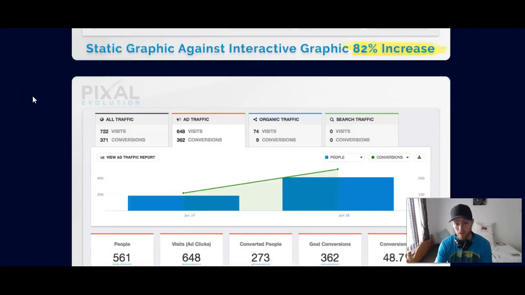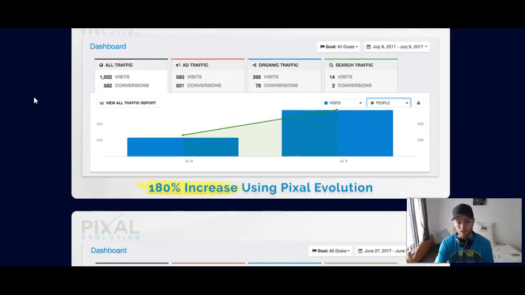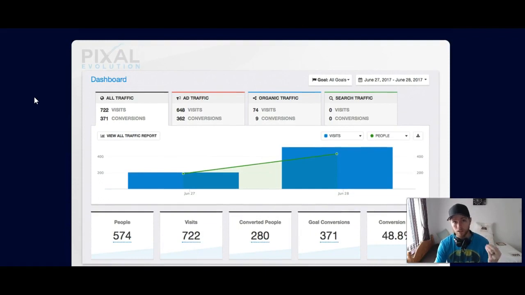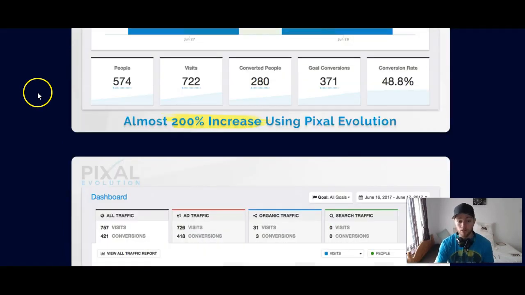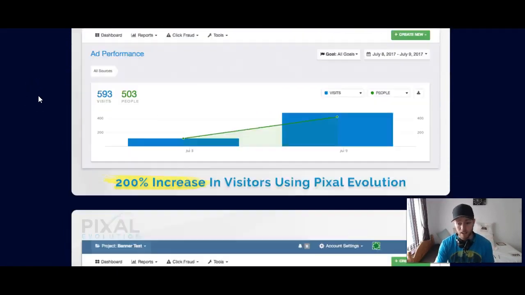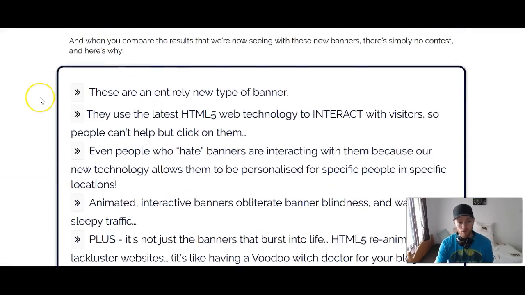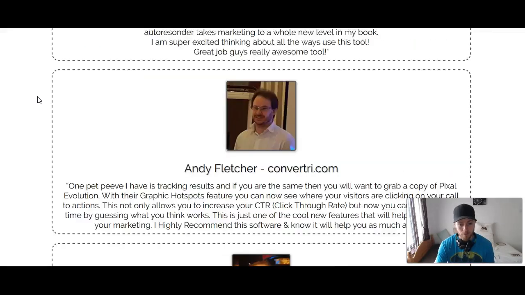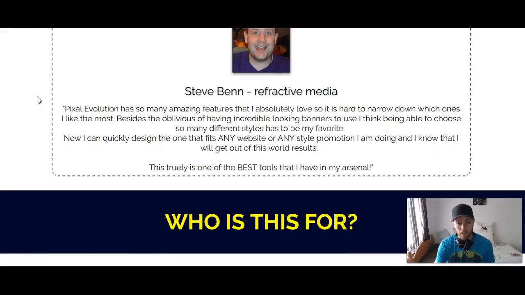And you can see here the results they have gotten with this are pretty crazy. They're seeing an 82% increase, 114% increase, 180% increase in clicks through their banners with this new Pixal Evolution software. So take a look at their proof there. If I scroll down the page here, what I want to get to is where they give some more examples. Here are some testimonials that you can look over.